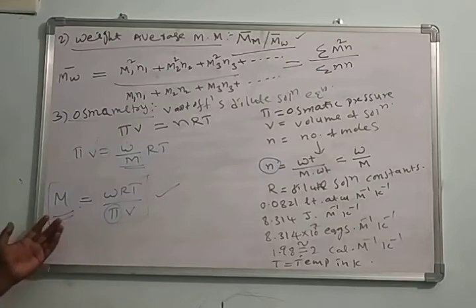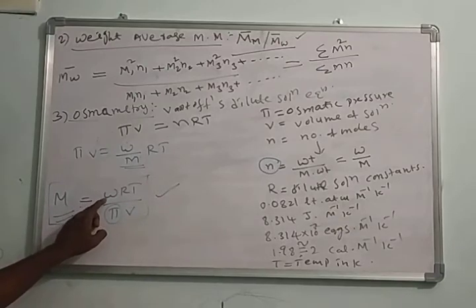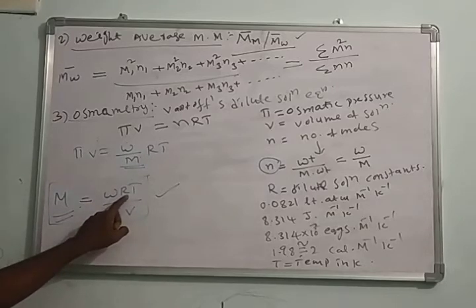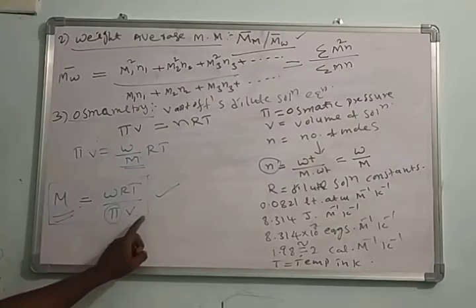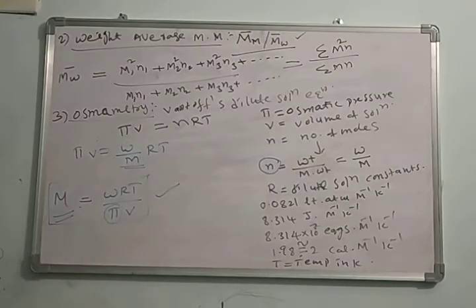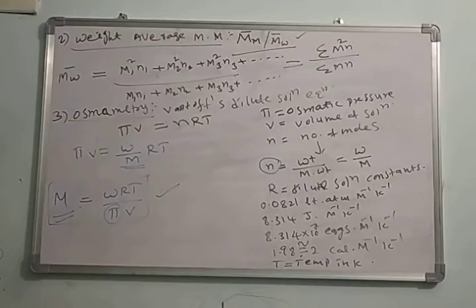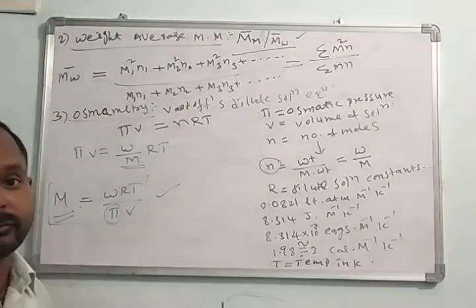Here W is the weight of the polymer, M is the molecular mass of the polymer, R is the dilute solution constant, T is the temperature, pi is the osmotic pressure, and V is the volume of the solution. By using this, we have to calculate the molecular mass of the polymeric solution.